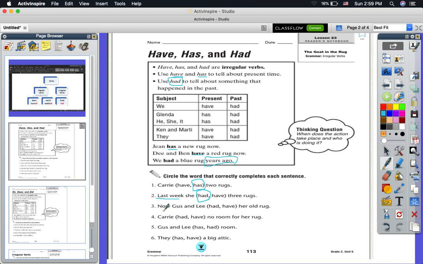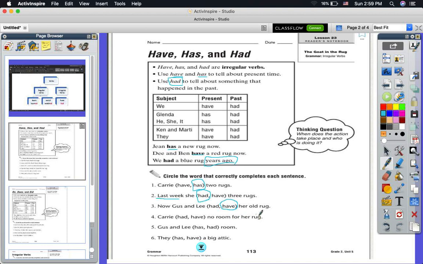Good job. Now, Gus and Lee had or have her old rug. Now, it's present. So Gus and Lee had, no, it's the past. So I will choose have her old rug. Number 4, Carrie had or has no room for her rug.